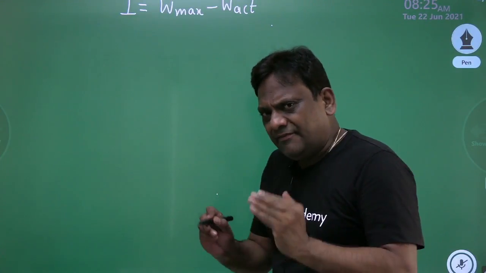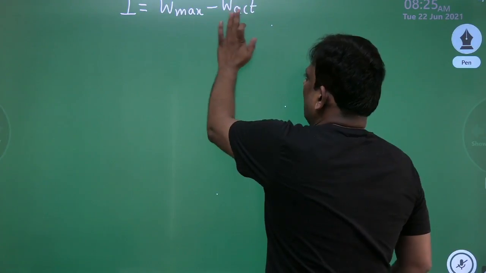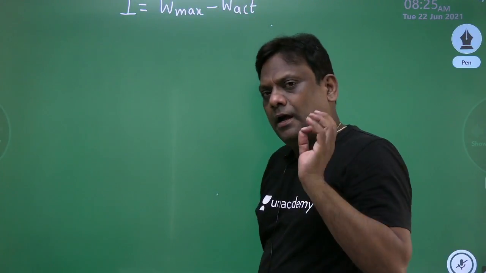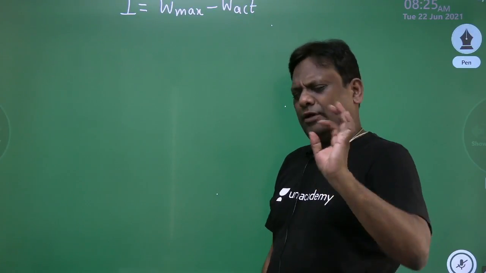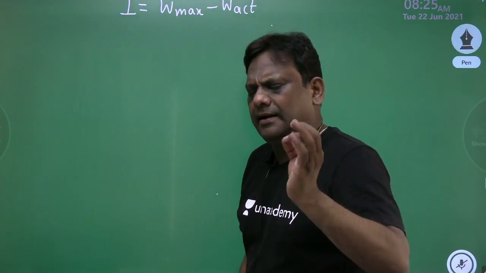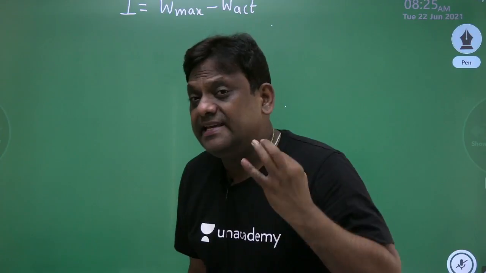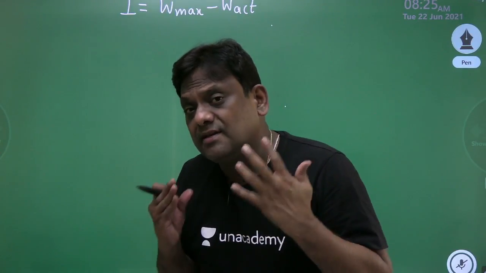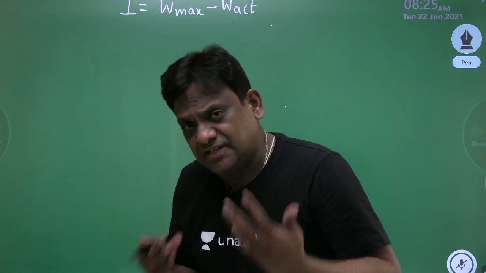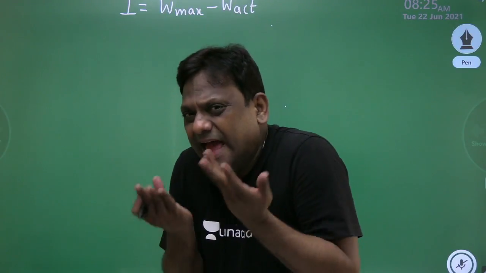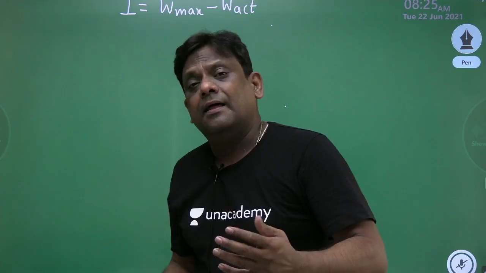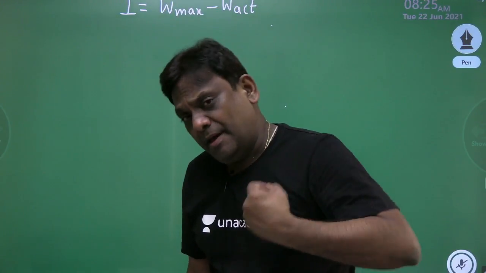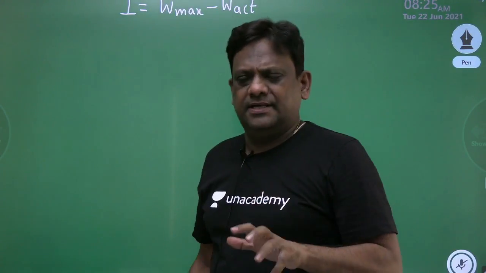Let us say the maximum is 100 and you got 40 marks. So maximum marks are 100 and you got 40 marks. So what is irreversibility? 60. So what was the reason for that 60? Loss of 60. You got only 40. That is, actual marks are only 40. What was the reason for that? Maybe due to calculation mistakes, maybe due to concept. These are all irreversibilities in the actual case.